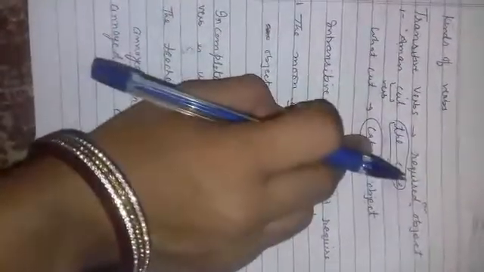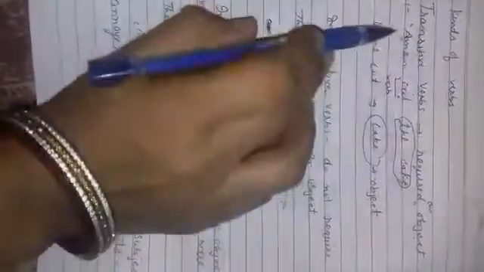So the cake is the object, and it should come in the object place. If the object comes in the subject place, that will be wrong. If it is a transitive verb, then the object should come in the object place: firstly subject, then verb, then object. So what cut? The cake. The cake is coming in the object place, so it is an object, and this is a transitive verb.